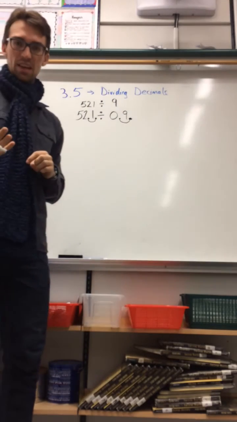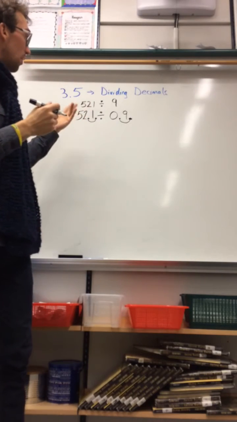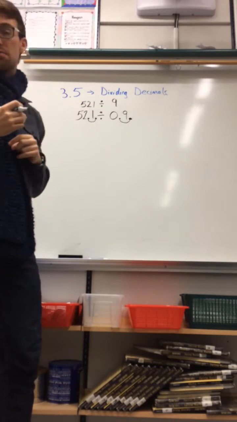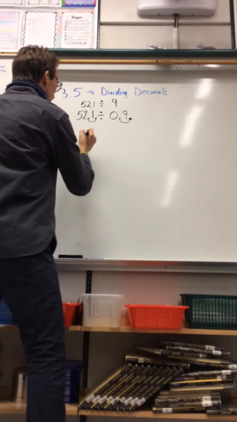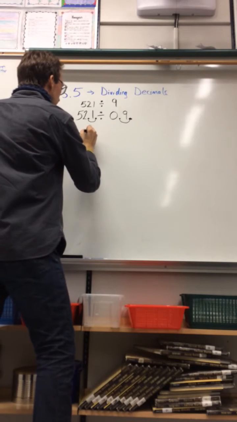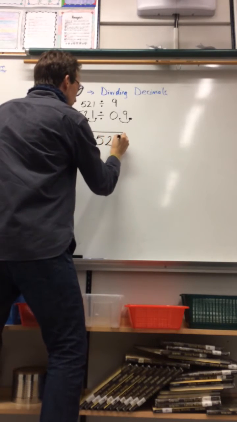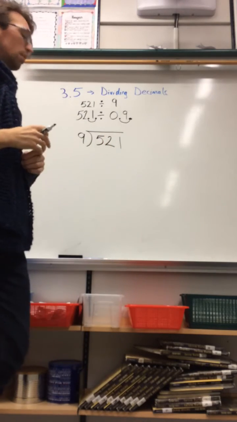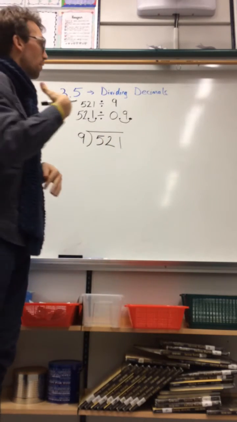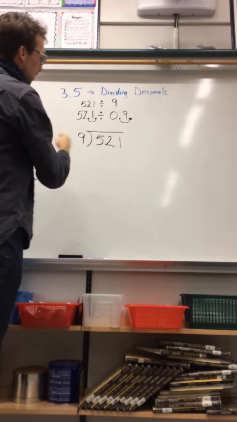In essence, kids, what I'm doing is dividing now 521 divided by 9. We write that as whatever is to the right of the division symbol goes outside of this bus stop.